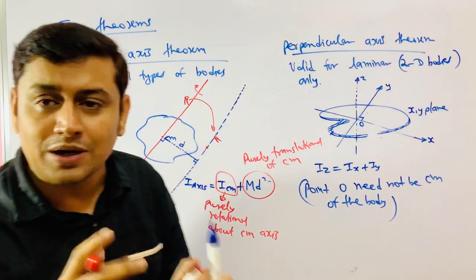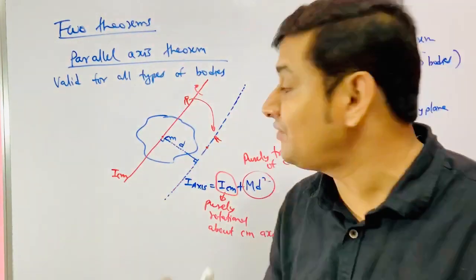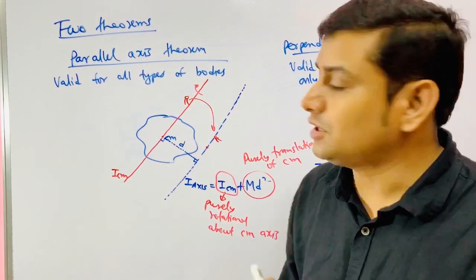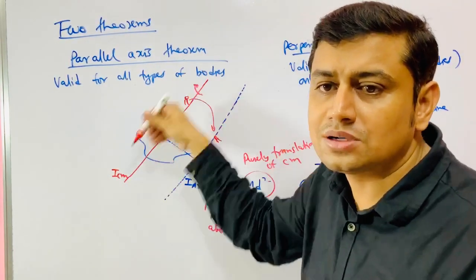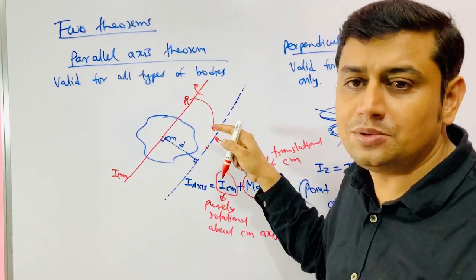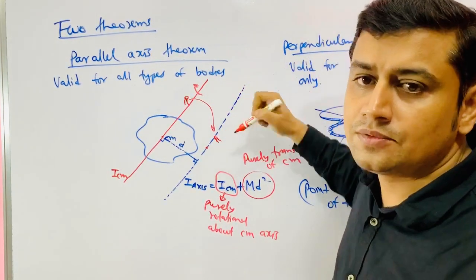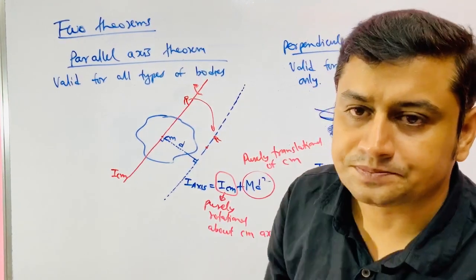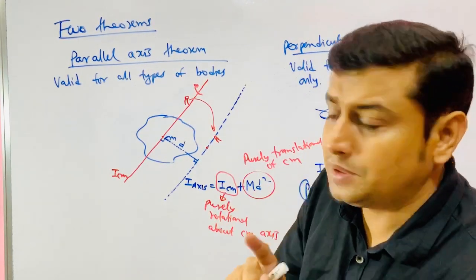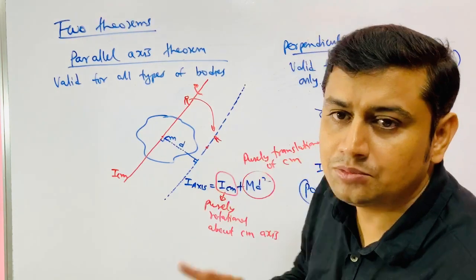So this is a superimposition, or you can say a summation, of two contributions. One contribution is about this axis. The other contribution is once I jump here. So whenever I have to calculate the moment of inertia about this axis, I have to do it in two steps.